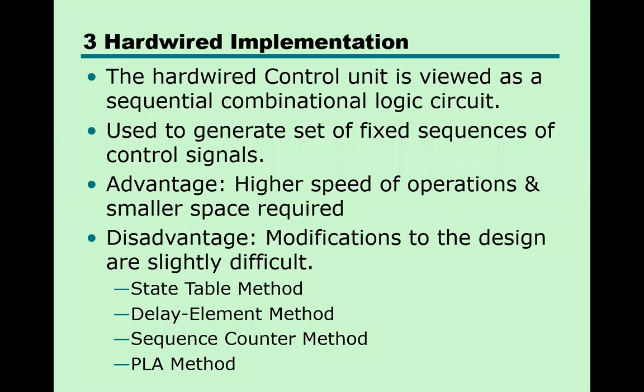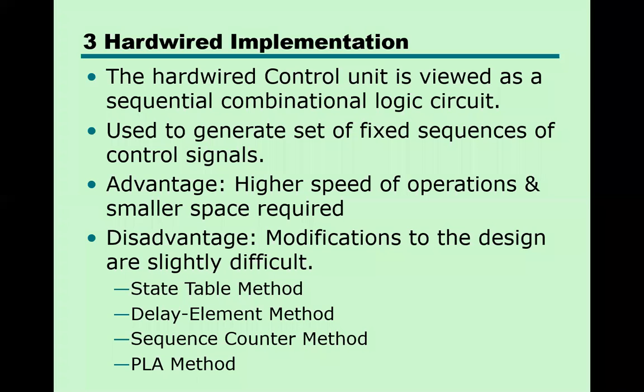The hardwired control unit is viewed as a sequential combinational logic circuit. It means in the circuit you will find different combinational logic units like flip flops, decoders, gates. This hardwired control unit has some advantages over the microprogrammed control unit.